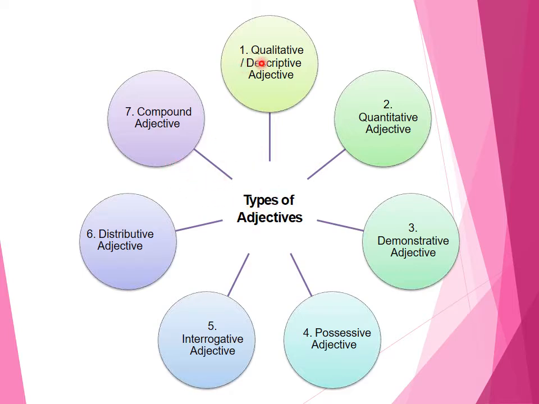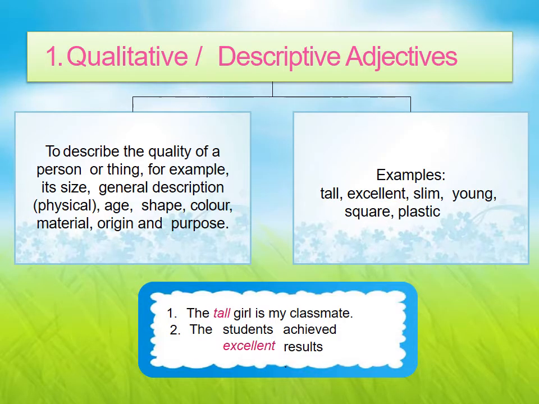So the first one is qualitative or descriptive adjective. Second, quantitative adjective. Third, demonstrative adjective. Fourth is possessive adjective. Fifth, interrogative adjective. Sixth, distributive adjective. Seventh and the last, compound adjective. So now let us discuss these all in detail, one by one. Now the first one is qualitative adjective. So what is this qualitative adjective?